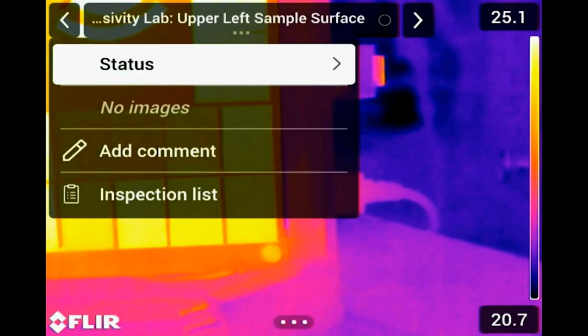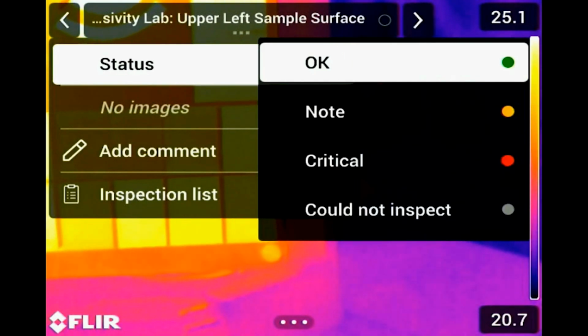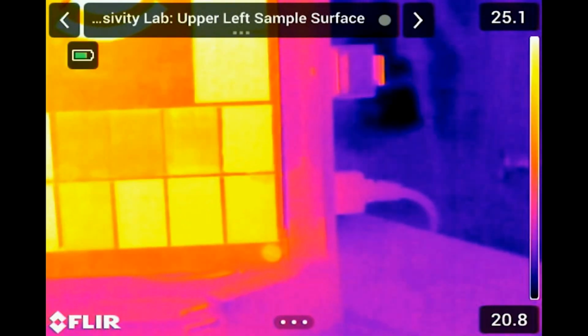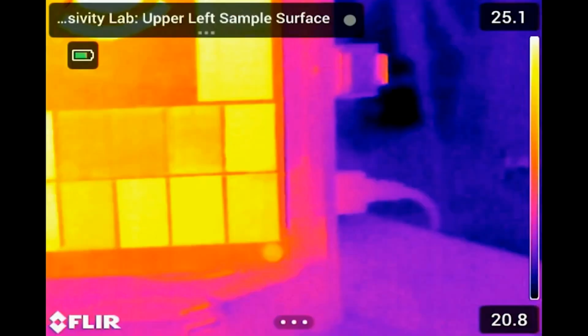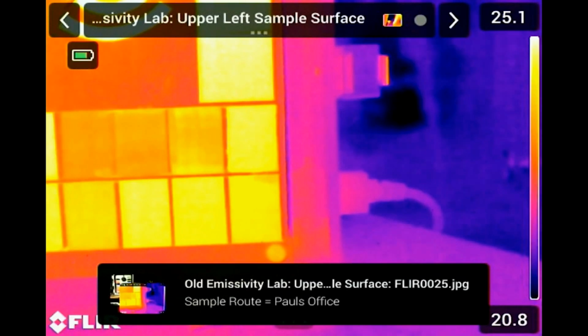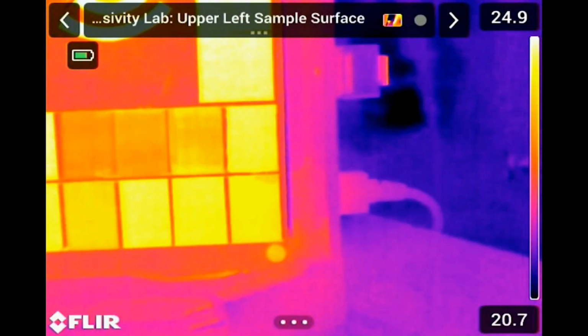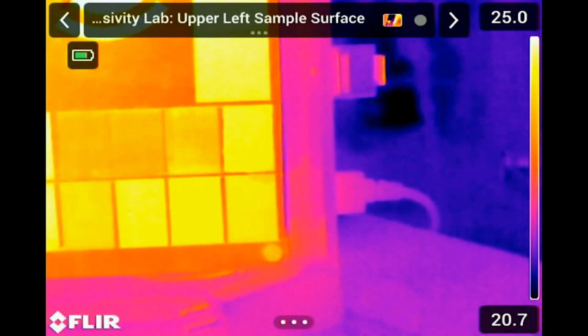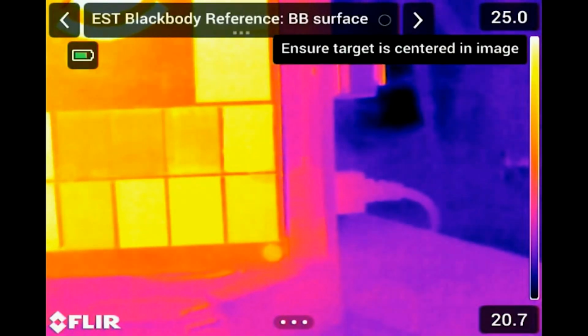In this case, it's the upper left sample surface. I've decided not to inspect this for whatever reason. I'm just trying to show you the different options here, so could not inspect. But I would still want to save the image, so that it is notified and documented in the route. Right pointing arrow again, next inspection point.